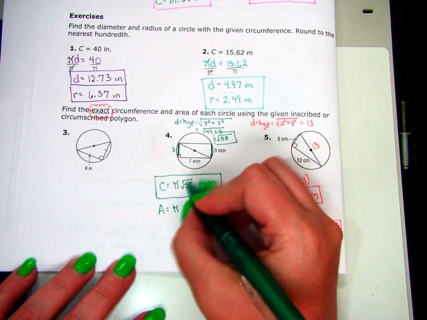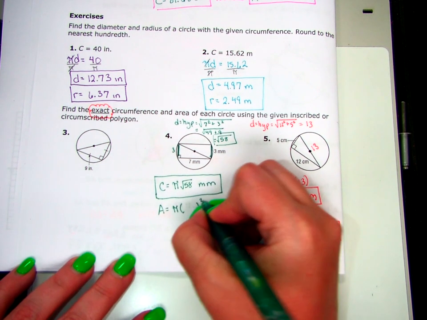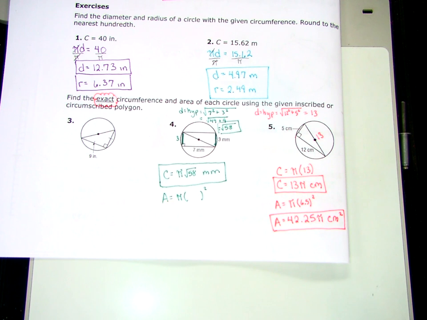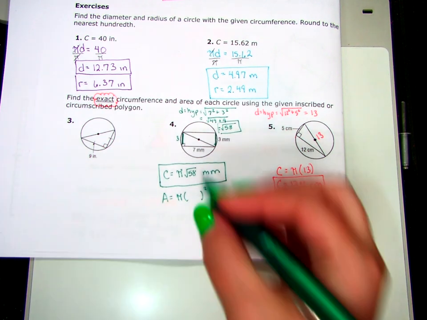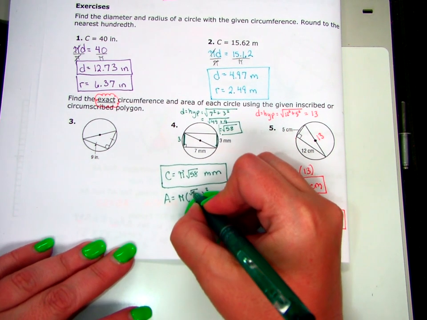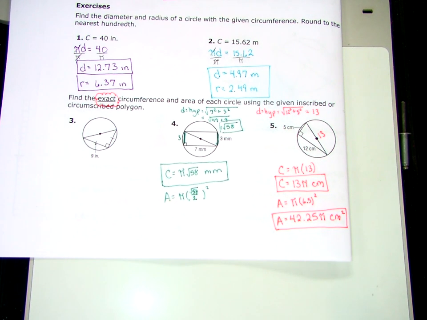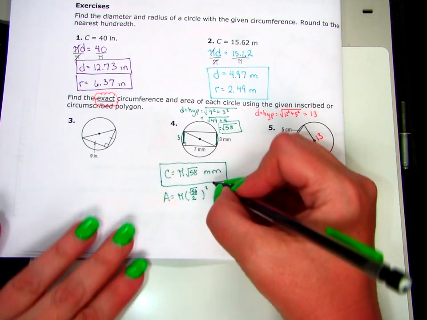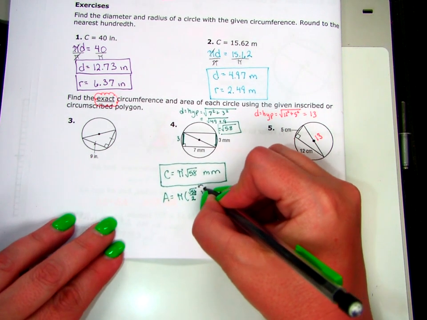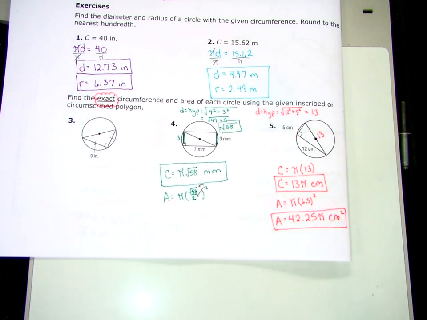Area equals pi r squared. Now here's the weird thing, because how do you get from the diameter to the radius? What do you have to do to the diameter? Divide it in half, right? Divide it by 2. So the square root of 58 divided by 2 is the radius. Because remember, we have to be exact here. We can't have extended decimals. When you square a fraction, the square has to go to both the numerator and the denominator.